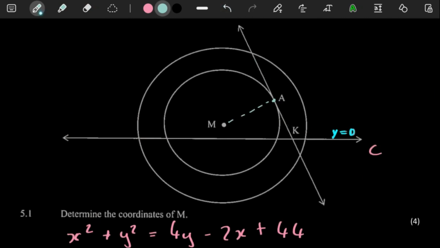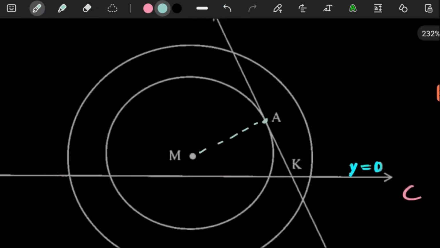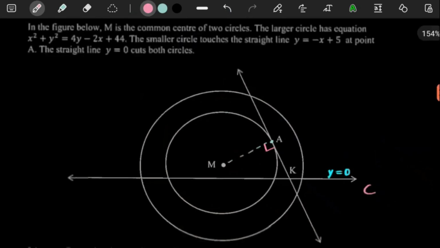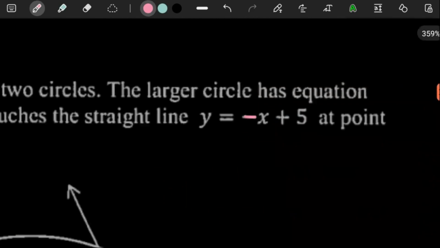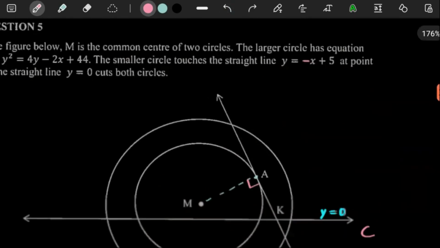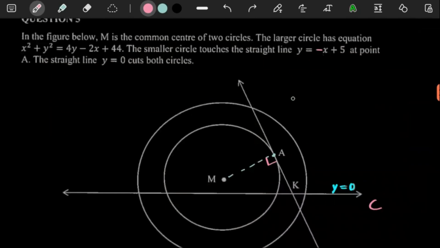Getting the equation of AM, what we know is, remember, a tangent and a radius will always be perpendicular to each other. So this is already a 90-degree angle. And we have the gradient of the tangent already. It's a -1. We're seeing it here from the equation that has been given to us. The gradient is just a -1. So as long as we know that the gradient of this line here is a -1, it makes our life so much easier, because the gradient of this line here is going to be a +1.